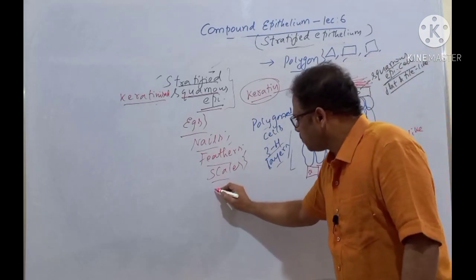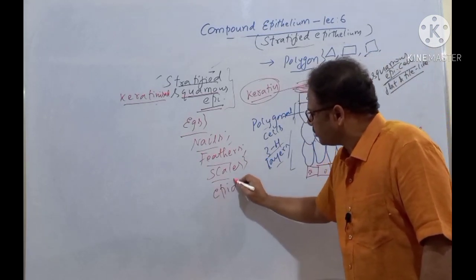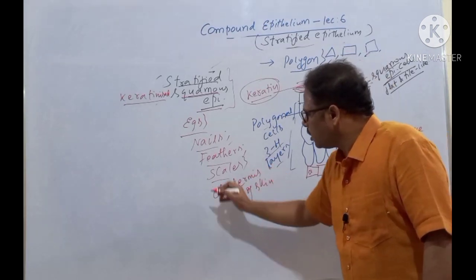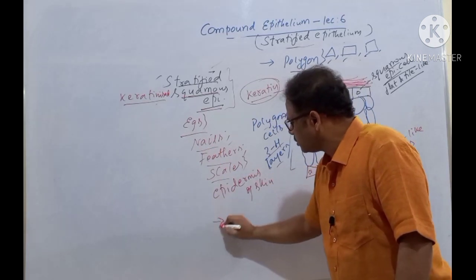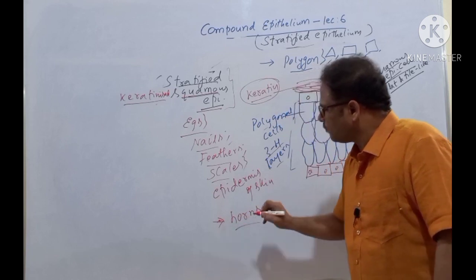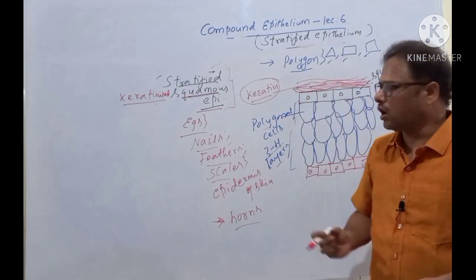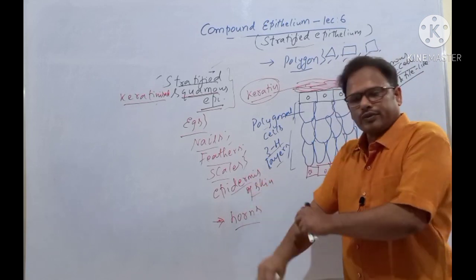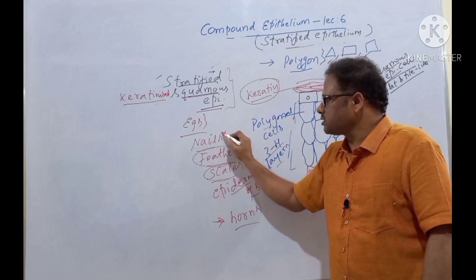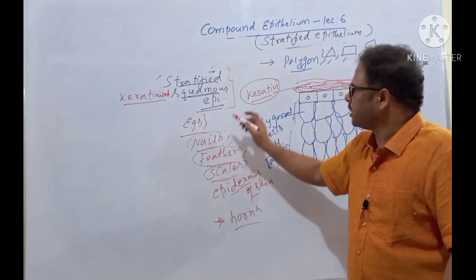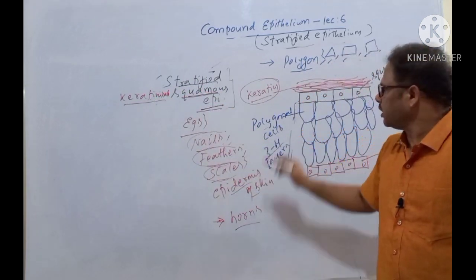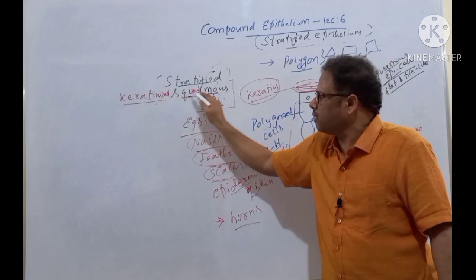It is also present in the epidermis of the skin, and in the horns of different animals. Horns, epidermis of the skin, scales, feathers of birds, nails: all these contain stratified keratinized squamous epithelium. If keratin is there, it is called stratified keratinized squamous epithelium.